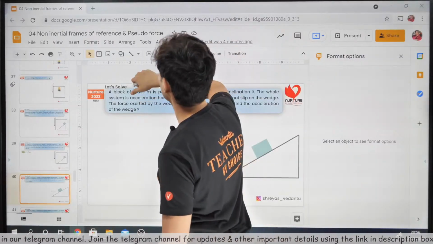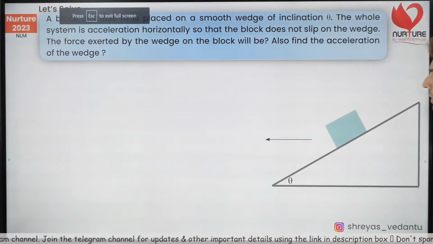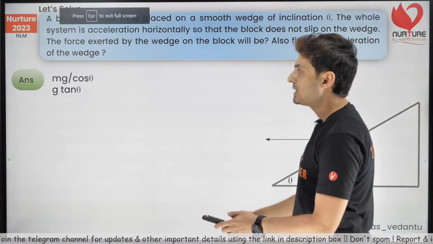Oops, I don't know why the board is not working once again. Okay, I hope it works. Yeah, mg by cos theta and g tan theta.